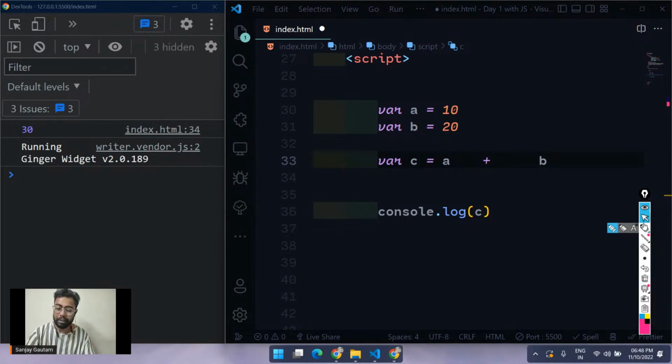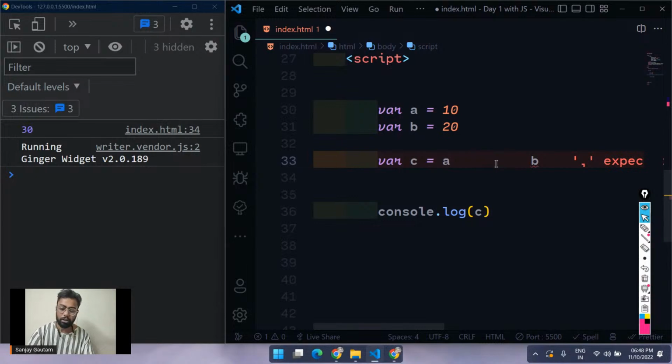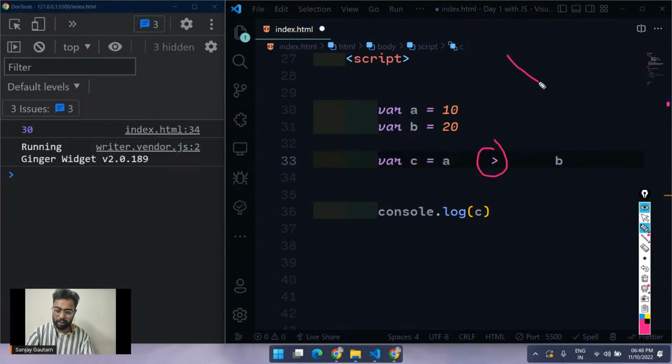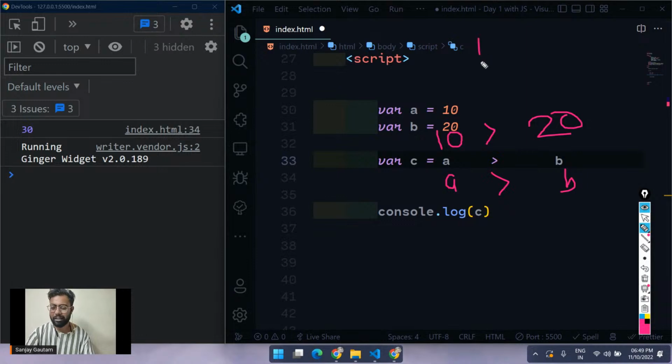Similarly, we have many more operators. One operator is called the comparison operator, like greater than or lesser than. It looks like this arrow. So it is saying that a is greater than b. Just check it. The value of a is 10 here. So it's saying that 10 is greater than, what is the value for b? 20. So is it true or not? Obviously not. 10 is not greater than 20, so it is just going to give us a result false.